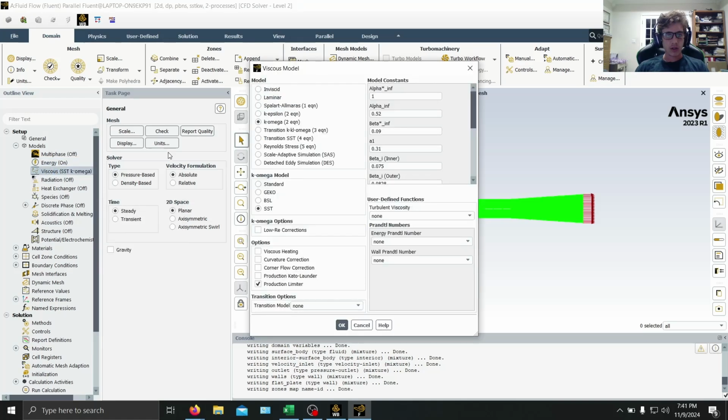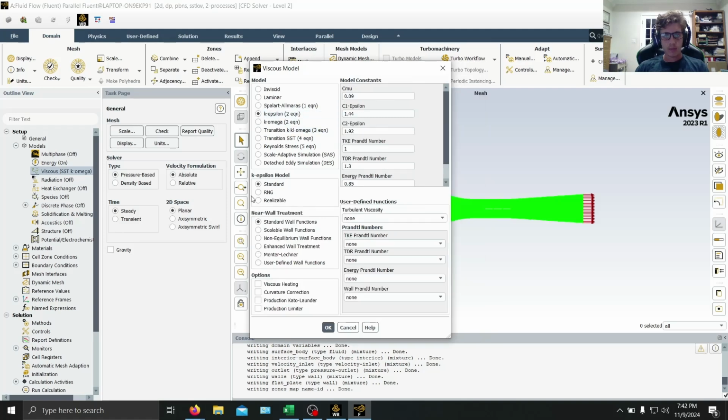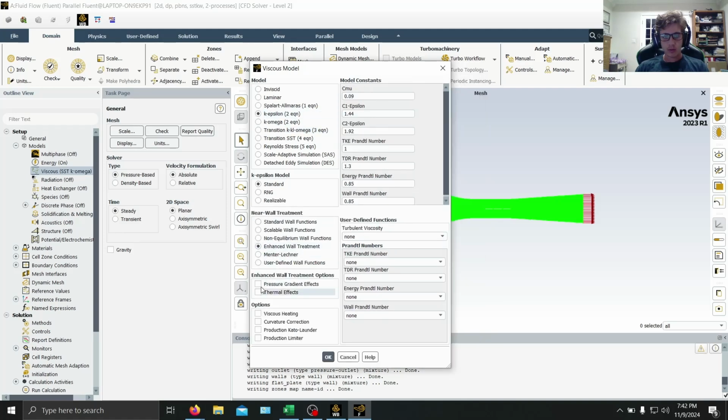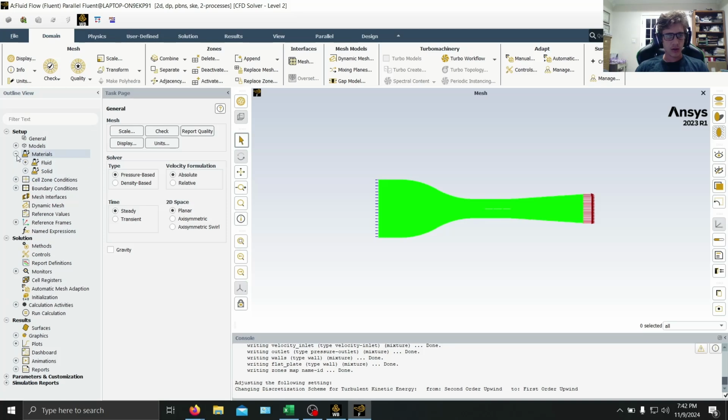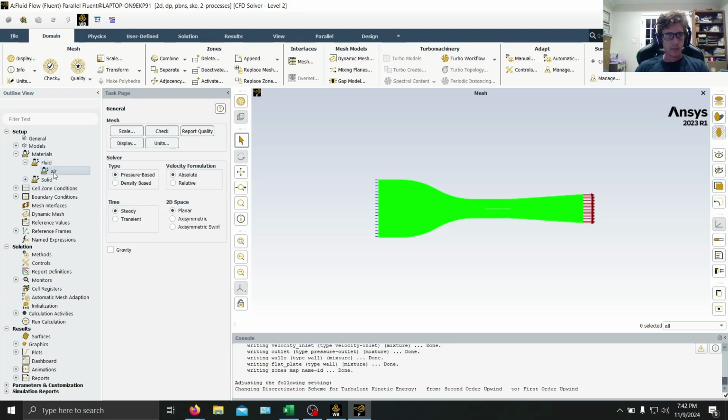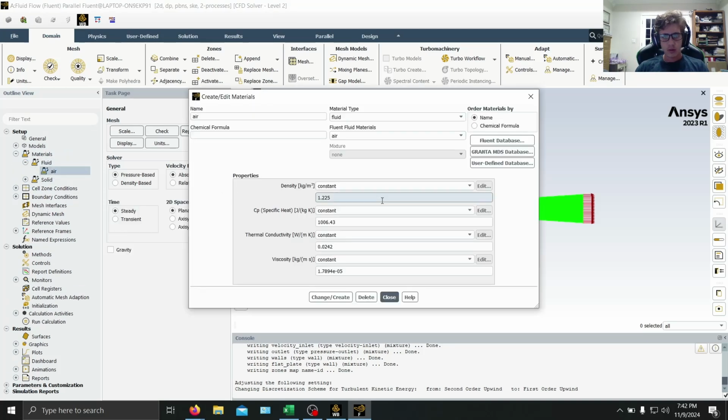and then we're going to change it to the K epsilon, and then the enhanced wall treatment with the pressure and thermal effects. That should be good for here. We can double check that our fluid is air. Right, everything in here looks good.